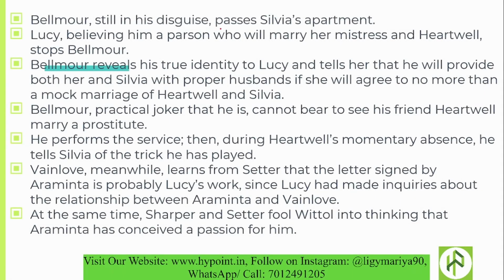Belmore, still in disguise, passes Sylvia's apartment. So what happens? He is still in the disguise of a Puritan minister, and he passes Sylvia's apartment. Lucy, believing him a person who will marry her mistress and Hartwell, stops Belmore. So Lucy took Belmore as a parson, and Hartwell also saw Belmore as a Puritan minister who can solemnize their wedding. So he was stopped both by Lucy and Hartwell.